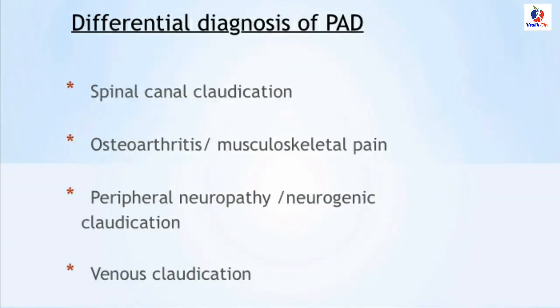What are the differential diagnoses of peripheral arterial disease? These are spinal canal claudication, osteoarthritis, peripheral neuropathy, and venous claudication.